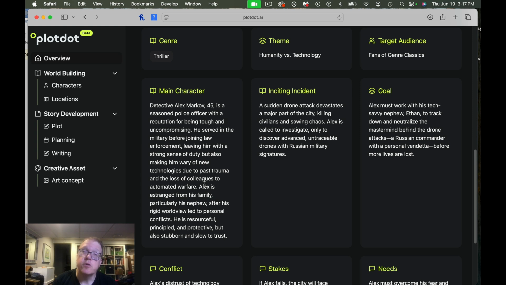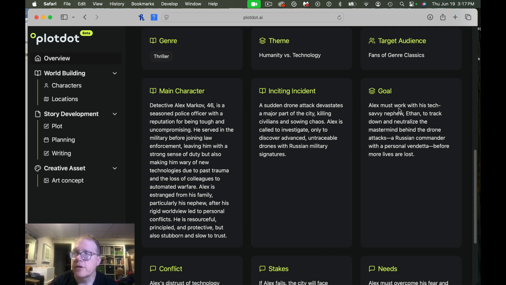So this is interesting too. Alex is estranged from his family, particularly his nephew, after his rigid worldview led to personal conflicts. He's resourceful, principled, and protective, but he's also stubborn and slow to trust. So this is interesting too. The theme sort of changed as well. The relationship that I envisioned between the nephew and the main character has changed as well, which I'm interested to see how it goes.